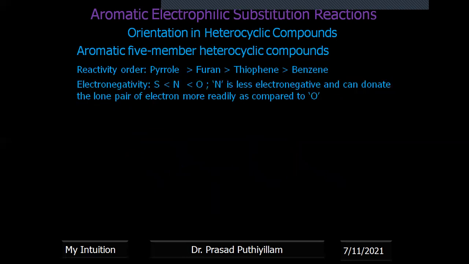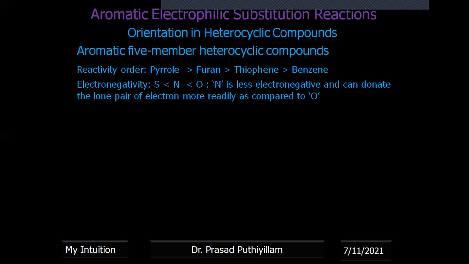Okay, now the case of pyrrole. Why is pyrrole suddenly more reactive? Compared to oxygen, nitrogen is less electronegative, and oxygen is more electronegative. Oxygen being more electronegative means it will try to attract electrons towards itself, not only contributing its lone pair to the resonating structure, but also taking some electrons from the nearby carbon atoms.